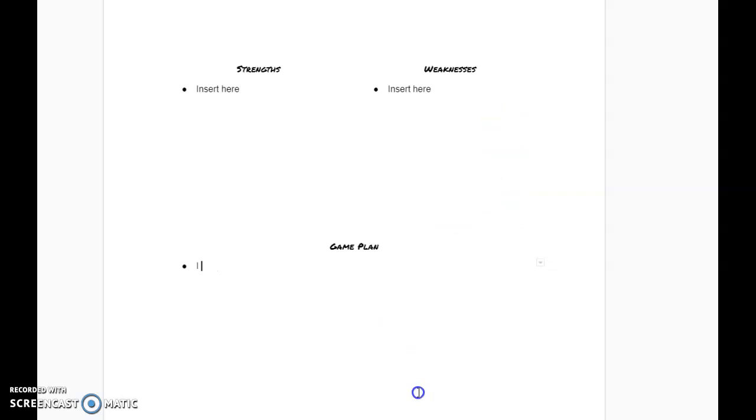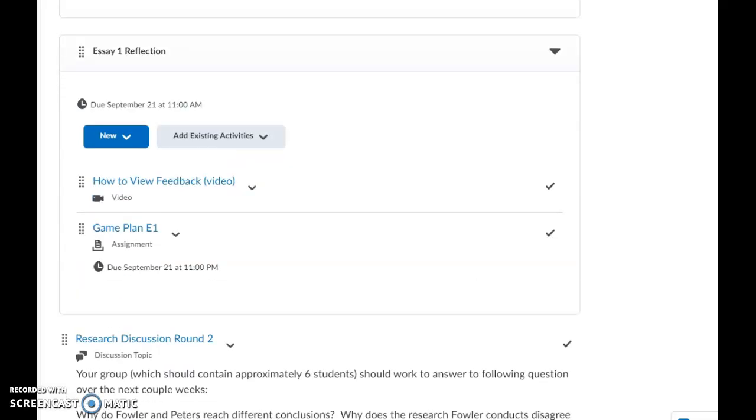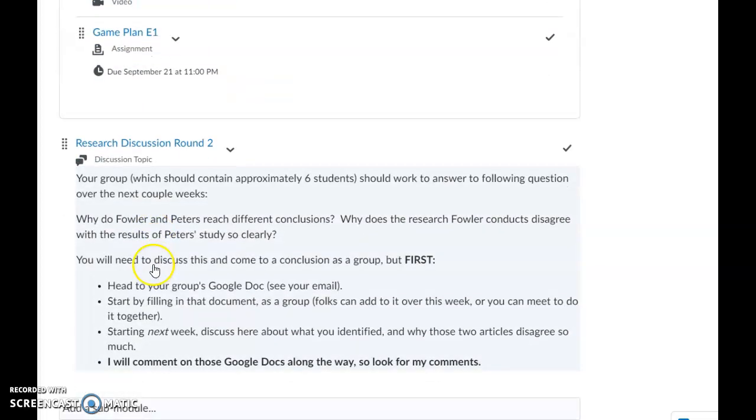Let's reset this. We're going to go back to the main page here. So again, that's the Essay 1 reflection folder, how to view the feedback, and then you're going to open that document that you started last week, add to it, and resubmit it this week. We're going to do this actually with Essay 2 and 3 as well. We're going to come back to this piece multiple times. Again, as I said, one of the easiest ways to earn points. You're going to get credit for completing it.